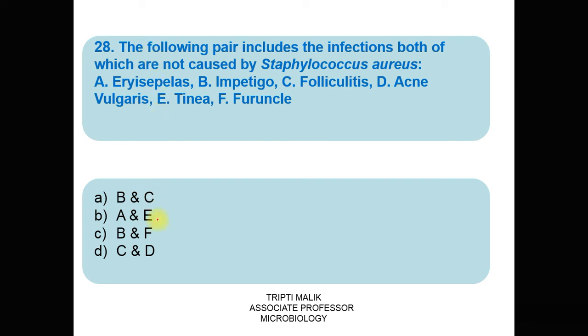So that pair has to be identified in which the infections are not caused by Staphylococcus aureus. The correct answer is option B, A and E.